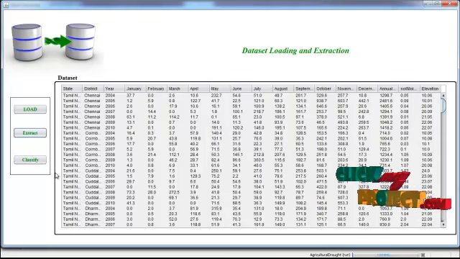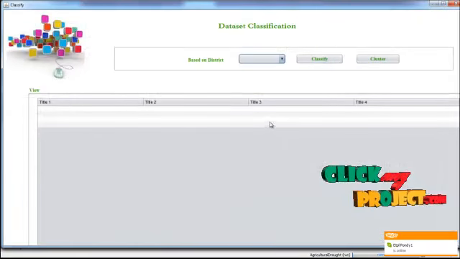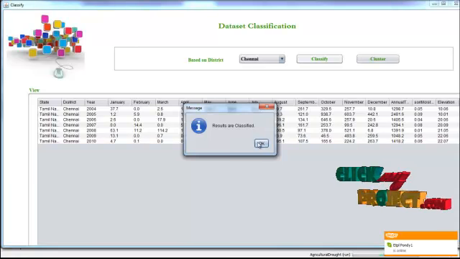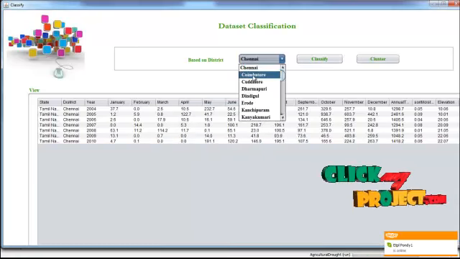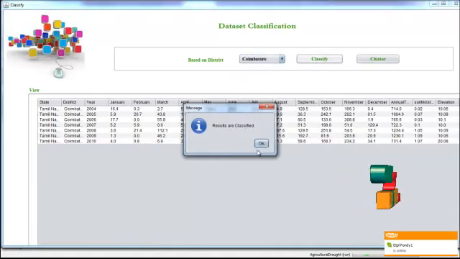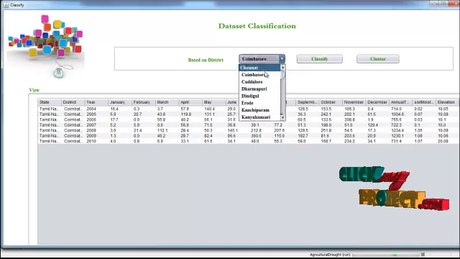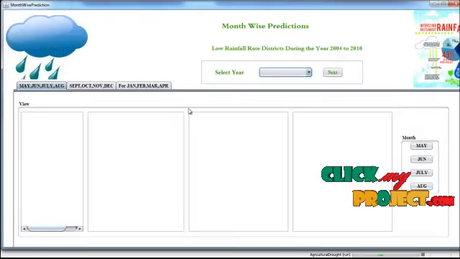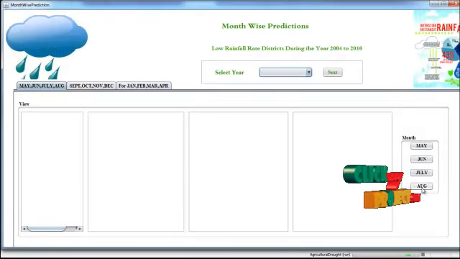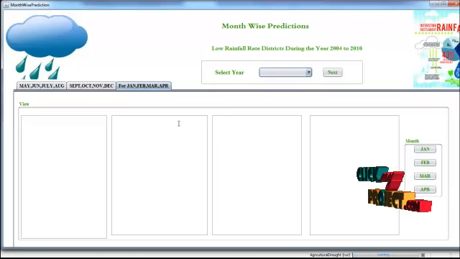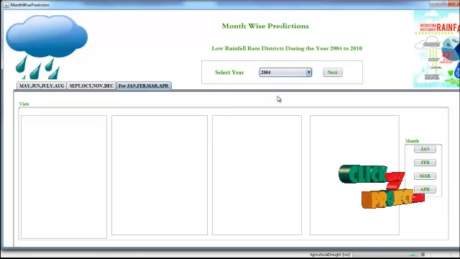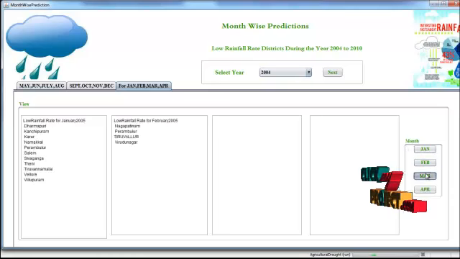After the data set has been extracted, we have to classify the data set based on the attributes. So just click classify. Based on the districts, like that we are classifying the data sets. After classifying the data sets, we have to cluster the values. Here we are clustering the values based on rainfall rates year wise for 2004 January, February, March, April.